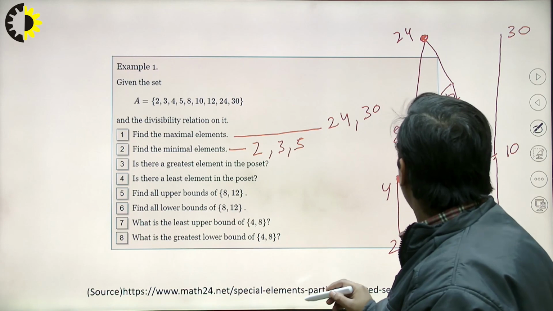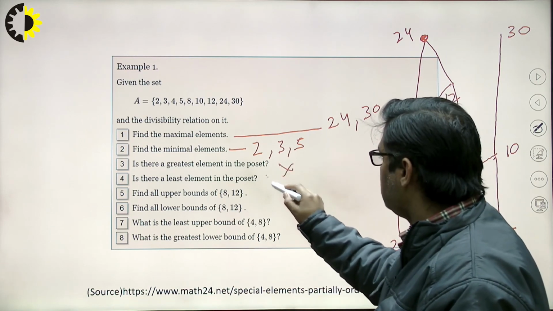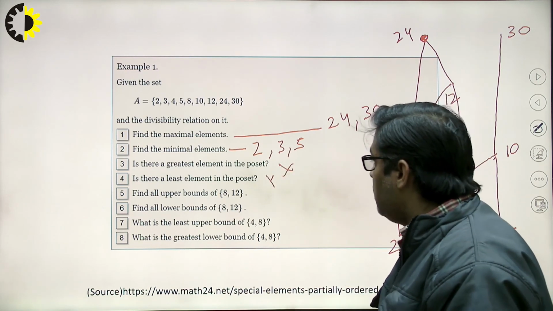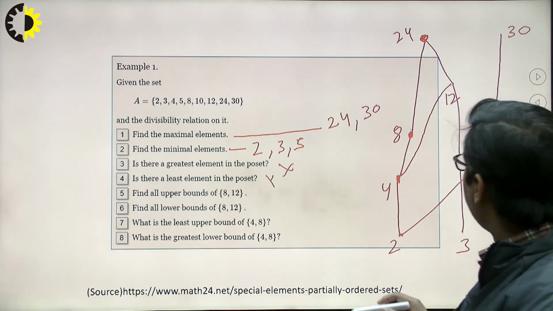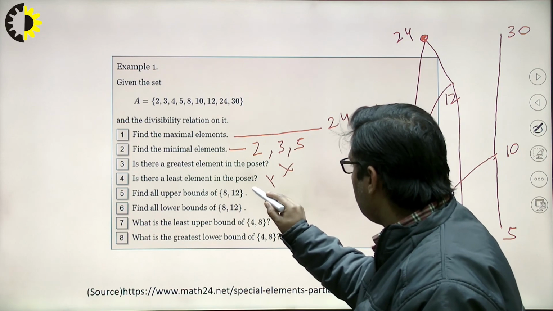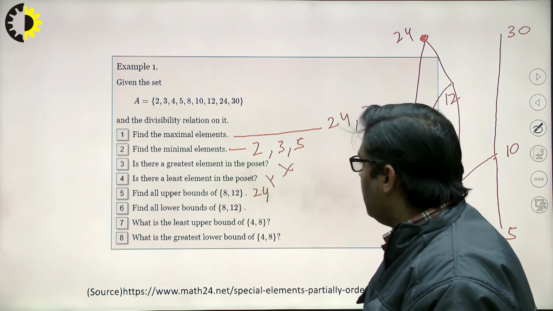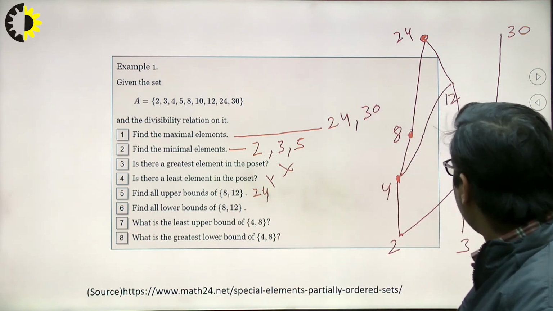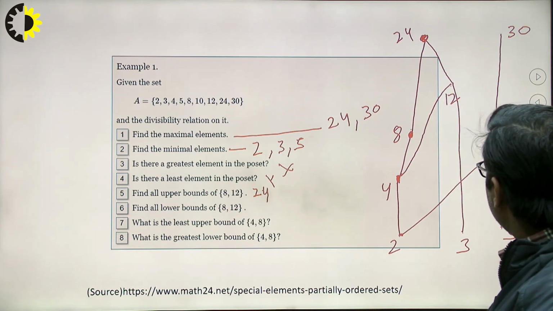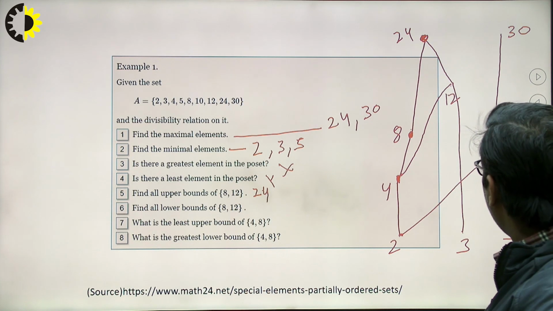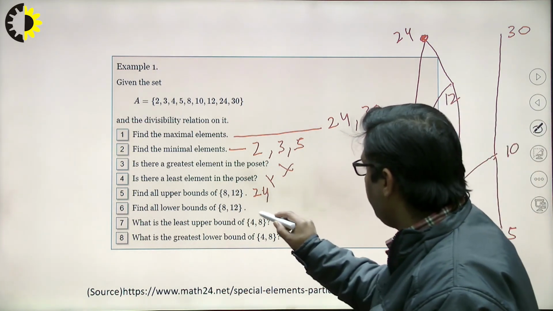What is the greatest element? No one is the greatest element. Least element: no one is the least element. Upper bound of 8 and 12: from the diagram itself I can find that it is 24. Lower bound of 8 and 12: here I can say 4 and 2. 4 and 2 are the lower bounds of 8 and 12.